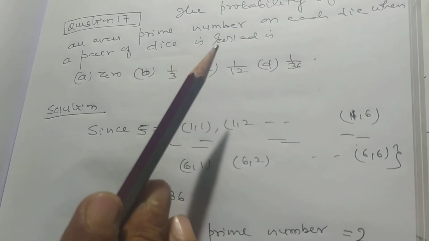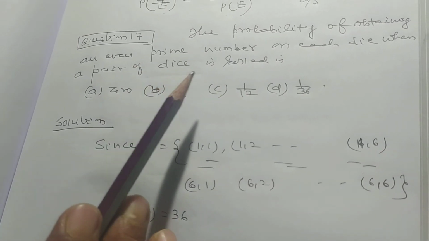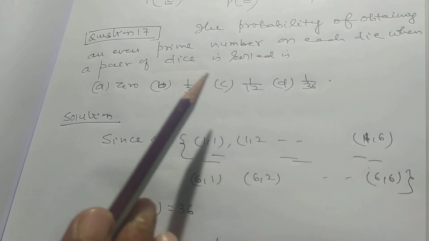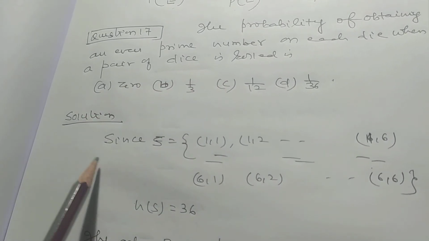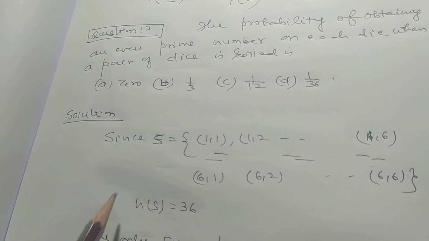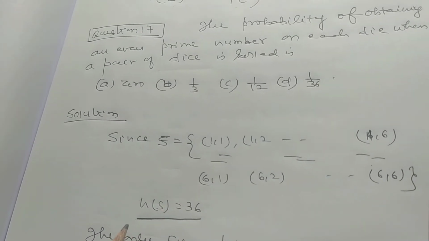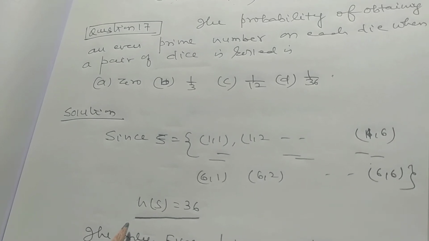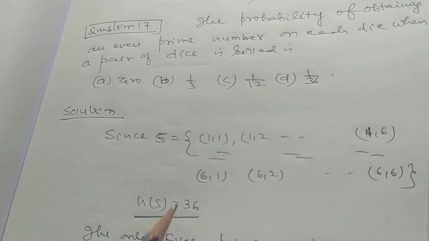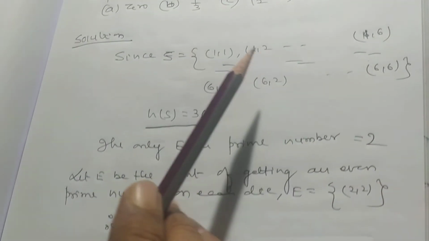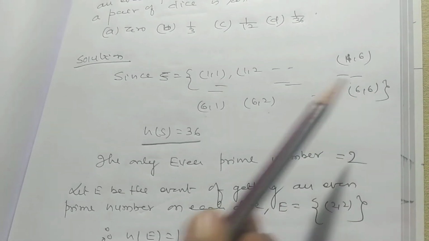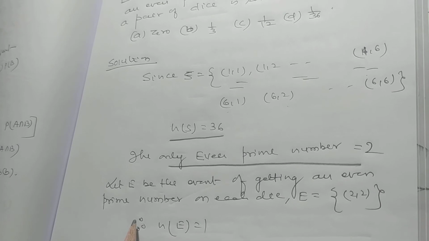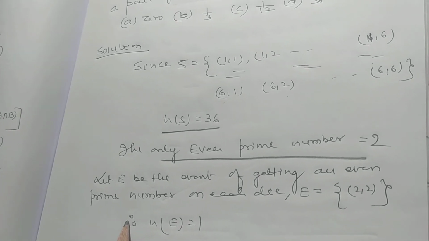The probability of obtaining an even prime number on each die when a pair of dice is rolled. Now, the sample space when two dice are rolled simultaneously is equal to 36: 1 1, 1 2, 1 3, up to 1 6, and lastly 6 1, 6 2, up to 6 6. It is 36. The only even prime number is 2.